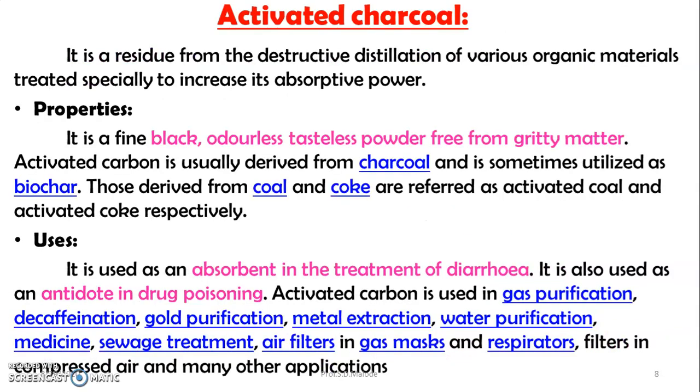Another preparation is activated charcoal, which is useful as a physical antidote. It is a residue from the destructive distillation of various organic materials, treated specially to increase the absorption power. Property: it is a black, odorless, tasteless powder free from gritty matter. Activated carbon is usually derived from charcoal. It is sometimes utilized as biochar. Those derived from coal and coke are referred to as activated coal and activated coke respectively.